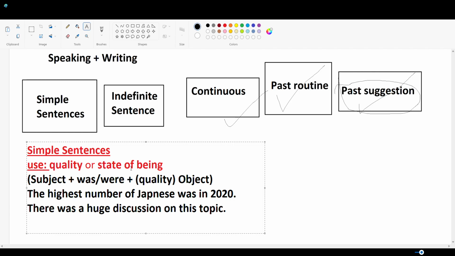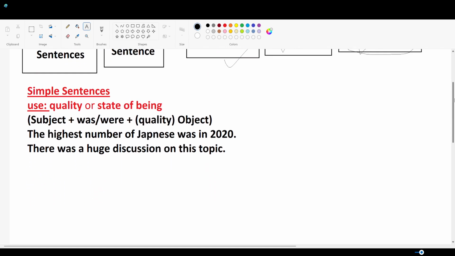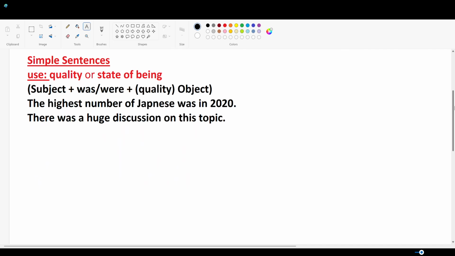Same way, we have described a simple idea using simple sentences. That is how we can describe quality or state of being using simple sentences, where we use was, were and object directly. In this kind of sentence, we do not use any verb.